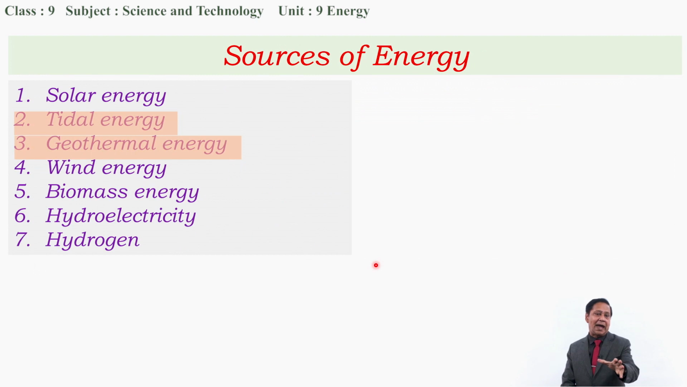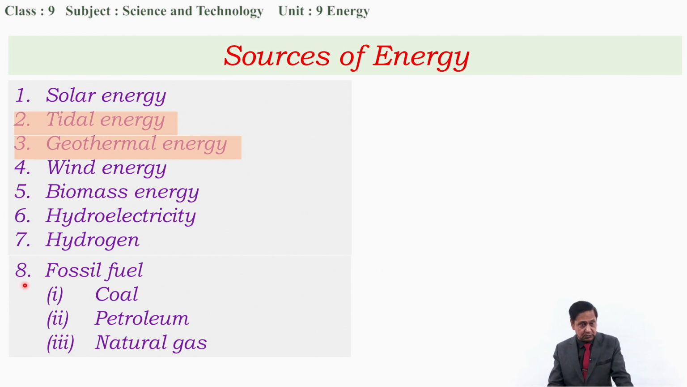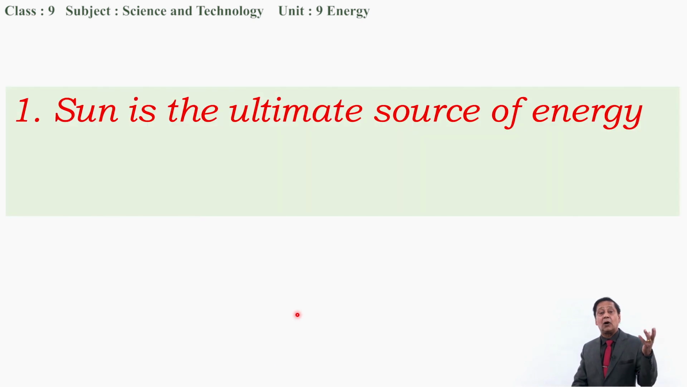Okay, I want to come back to the same sources of energy. What are these? These are renewable sources of energy, and I want to add non-renewable sources of energy also here. This is fossil fuel. Besides tidal energy and geothermal energy, all these sources of energy are directly or indirectly related to solar energy, or we can say all of them are either a direct or indirect consequence of solar energy. If it is so, then we can say that the sun is the ultimate source of energy.